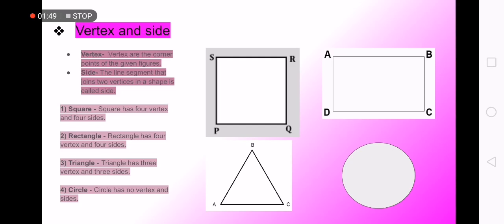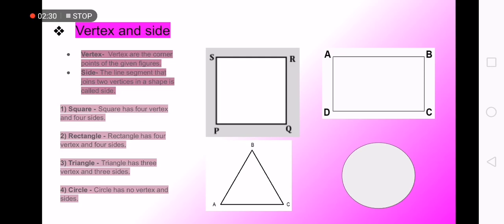And sides: the line segment that joins two vertices in a shape is called a side. Side is nothing but the line between two vertices, like side PQ, side QR, side RS, side PS, side AB, side BC, side CD, side AD. Same way, side AB, side AC, side BC.